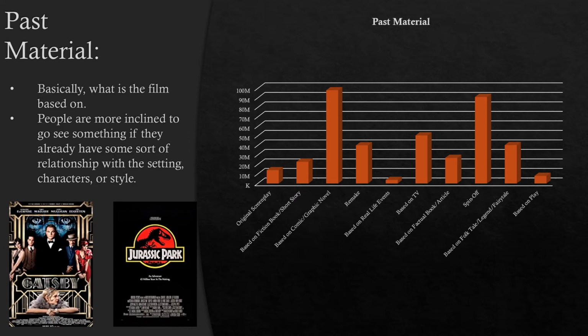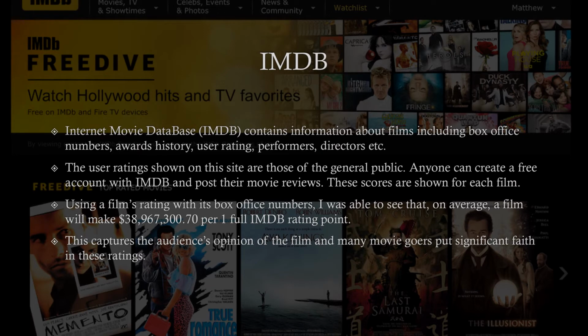Here we have IMDb, or the Internet Movie Database. This site contains information about films including box office numbers, award history, user rating, performers, directors, etc. The user ratings shown on this site are out of 10 and they're by the general public. Anyone can create a free account with IMDb and post their movie reviews.